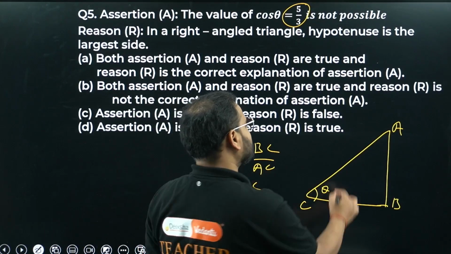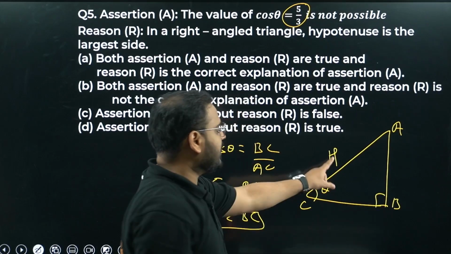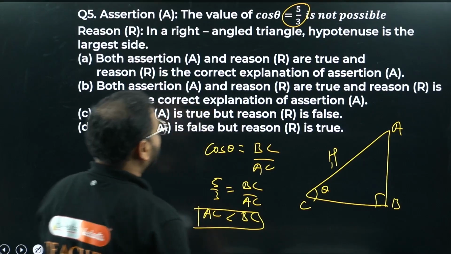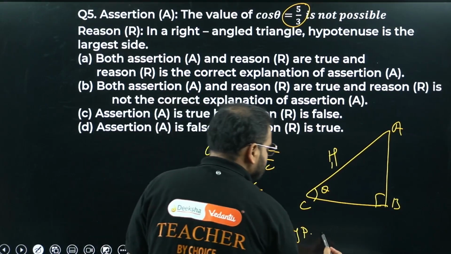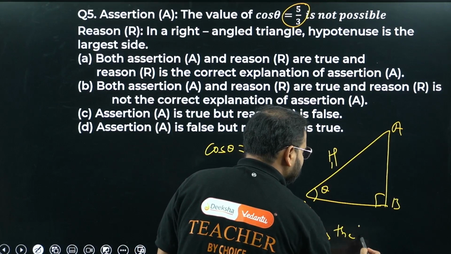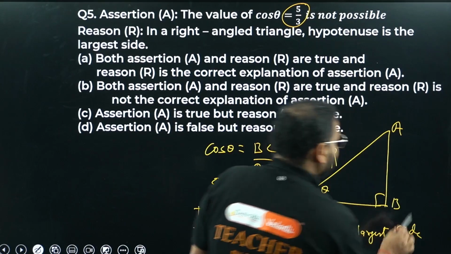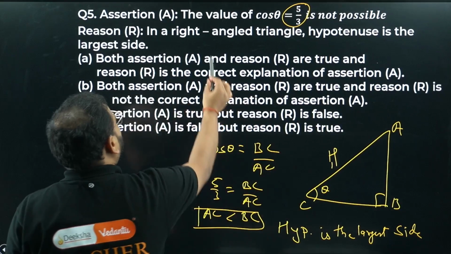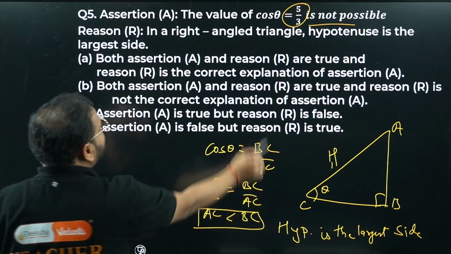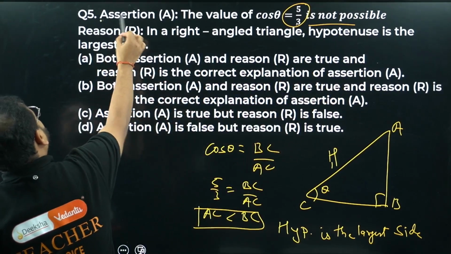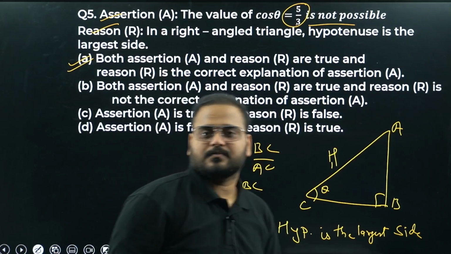Can the hypotenuse be less than any other side of a right angle triangle? Not true, sir. Hypotenuse is the largest side in the right angle triangle. It means the value of cos theta as 5 by 3 is never possible. Both of them are true, and the reason explains the assertion as well.